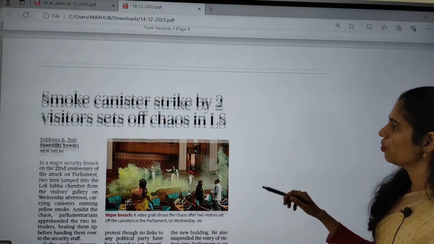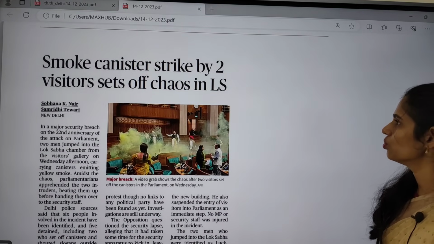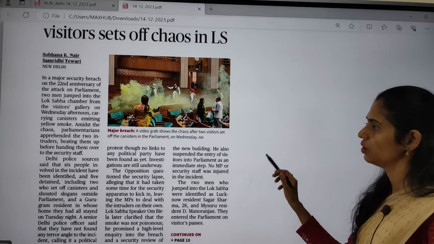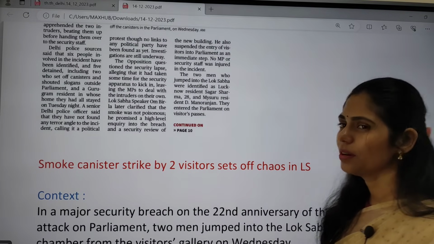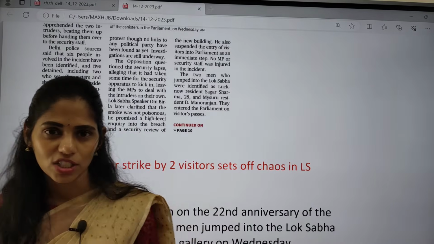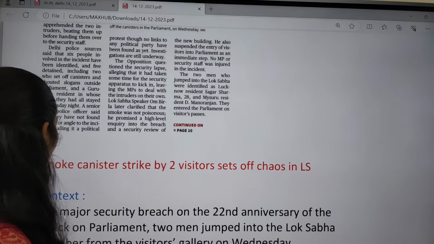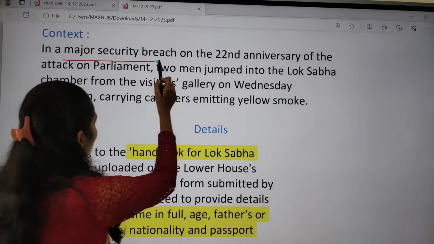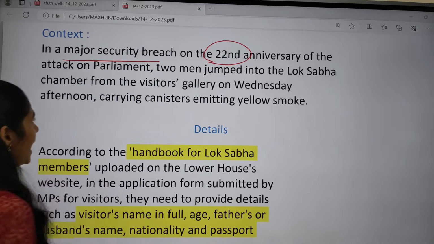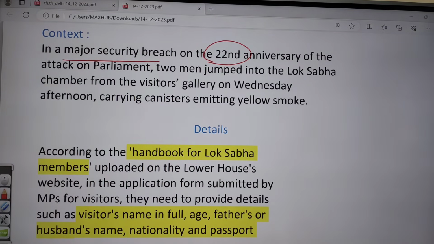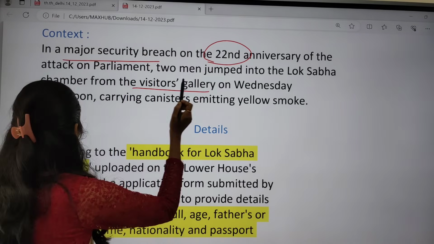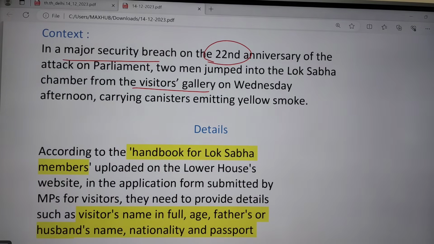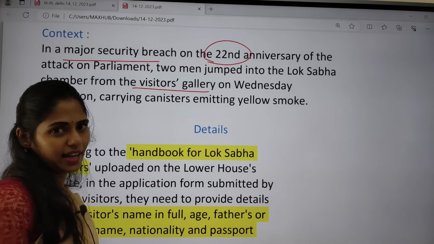And the next topic is smoke canisters strike by two visitors in Lok Sabha. This article is very important because it says that there is a security breach in our parliament. So now let us see the context. In a major security breach on the 22nd anniversary of the attack on parliament, two persons jumped into the Lok Sabha chamber from the visitors gallery carrying canisters and emitting yellow smoke. We cannot consider this incident as a terror attack.